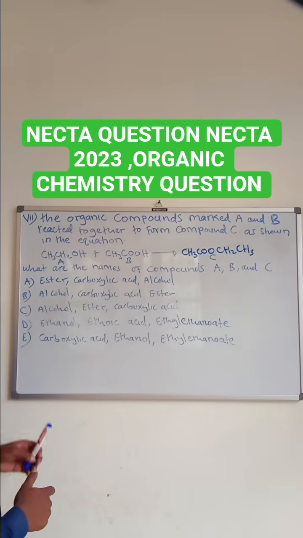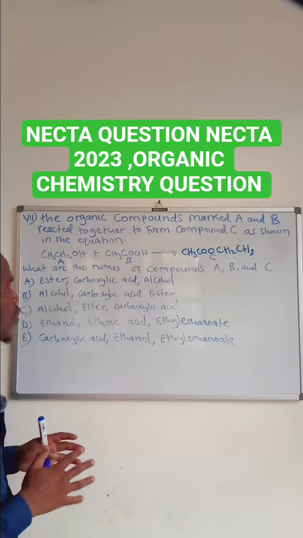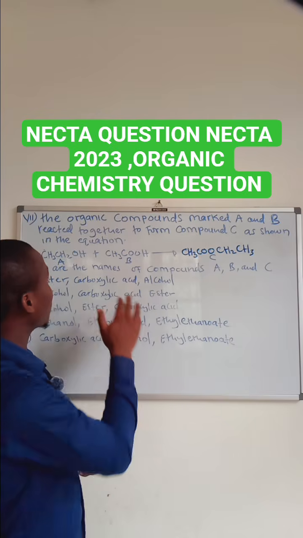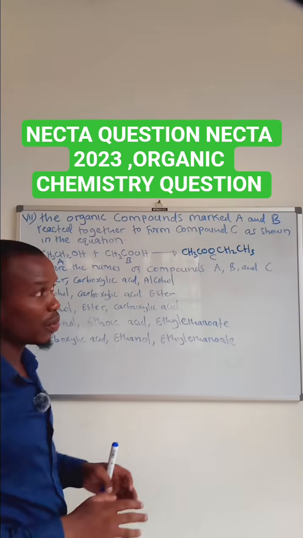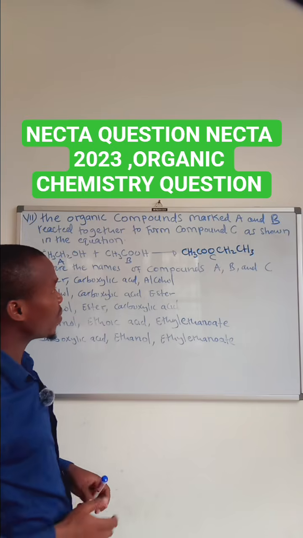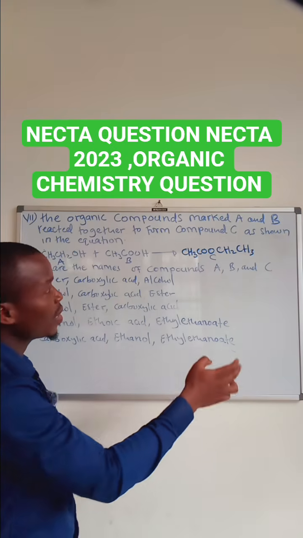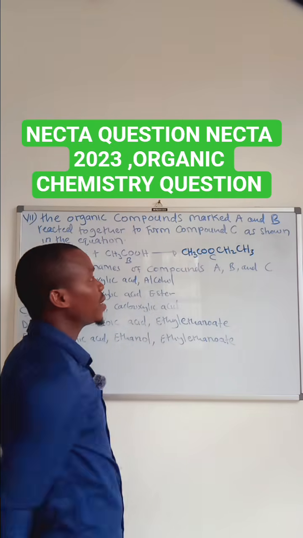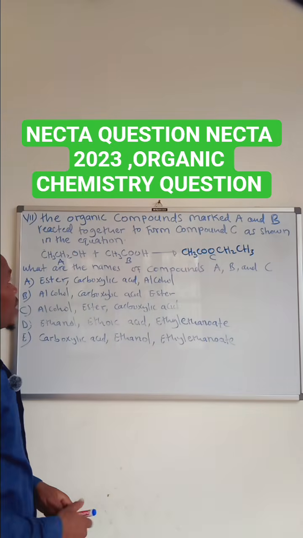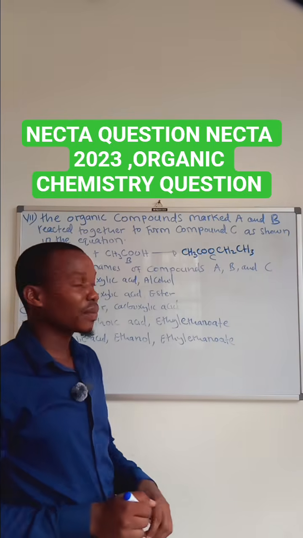multiple choices. So you have to understand the IUPAC names of these compounds. You have this one, this is from alcohol, which means you have to understand the IUPAC names of alcohol, and this one is from carboxylic acid, so you have to know the IUPAC names of carboxylic acid, and this one is ester. So let's start with compound A. What is the name of compound A?